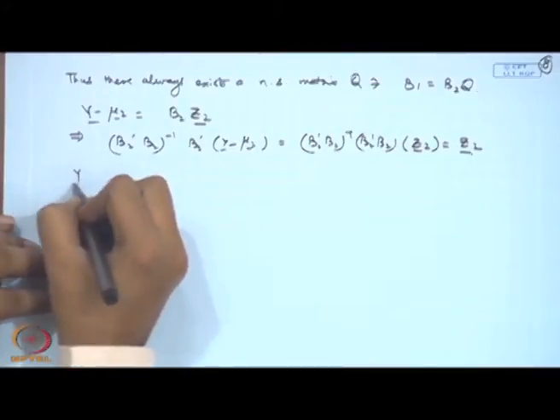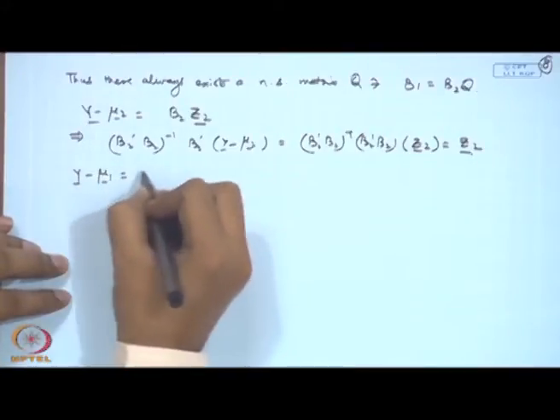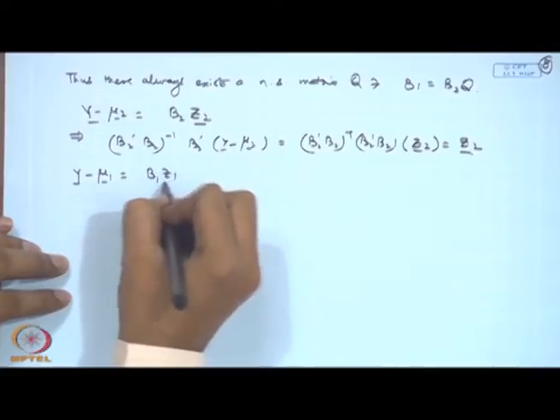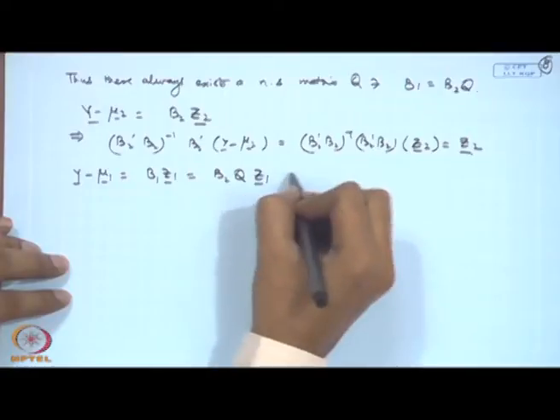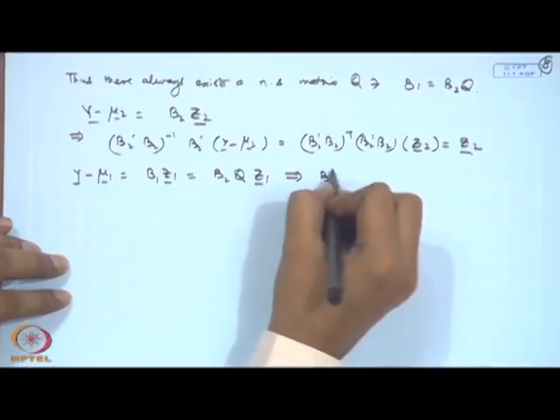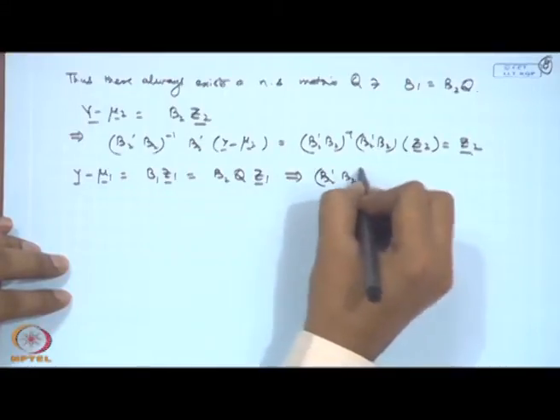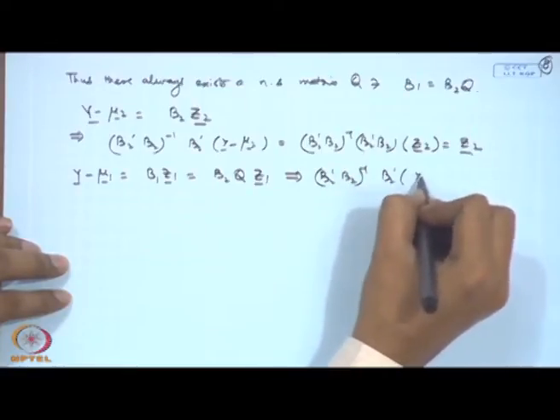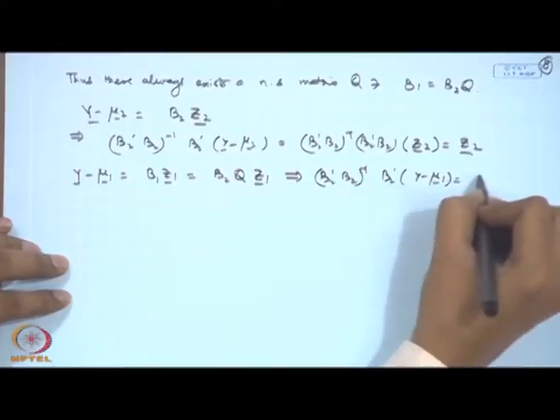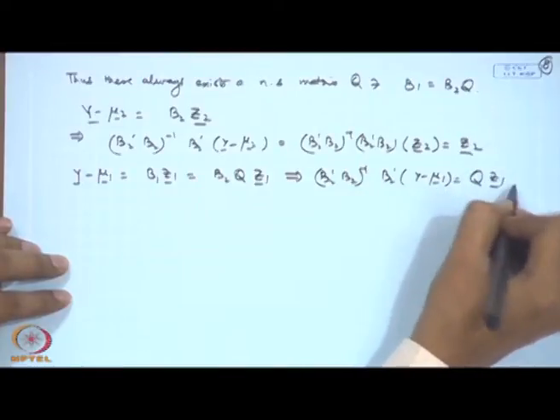So, if I consider now y minus mu 1, that is equal to B1 Z1, that is equal to B2 Q Z1. This implies that B2 prime B2 inverse B2 prime (y minus mu 1) will be equal to Q Z1.